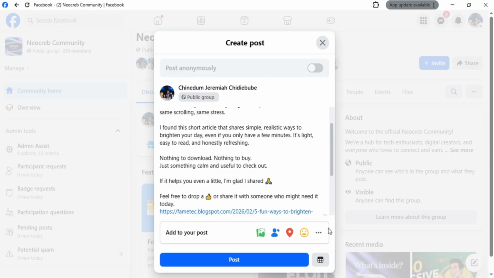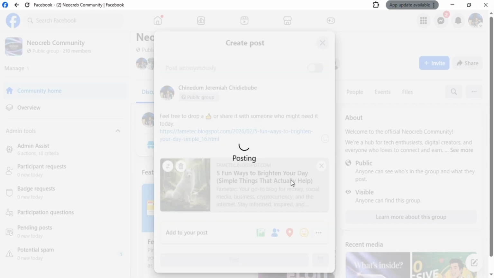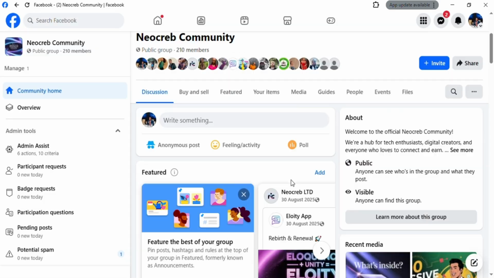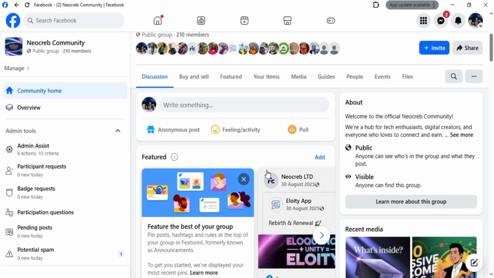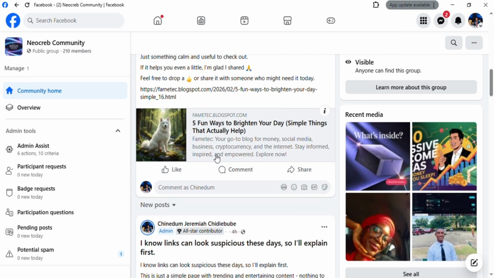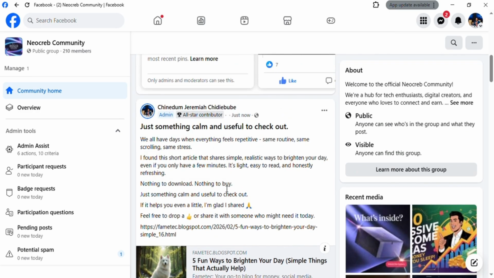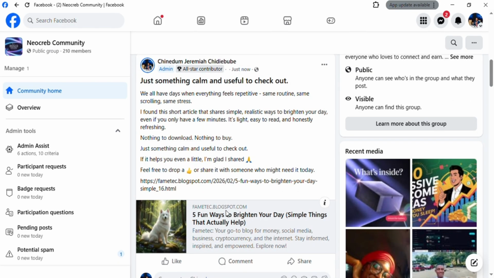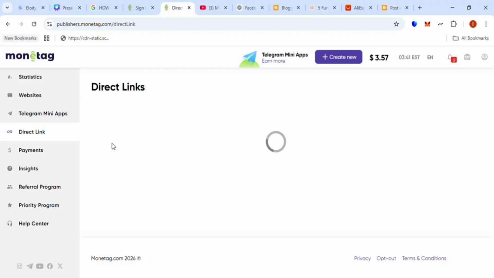Once users visit my website or this article through this link, they're going to see my ad link embedded in the article. Let's do that so that you will see. When I click on this link, I'm using this platform, Facebook, but you can use any other social media platform like Pinterest, TikTok, Instagram, or Twitter, that's X. Any platform you wish to use, just make sure this process still applies to it.